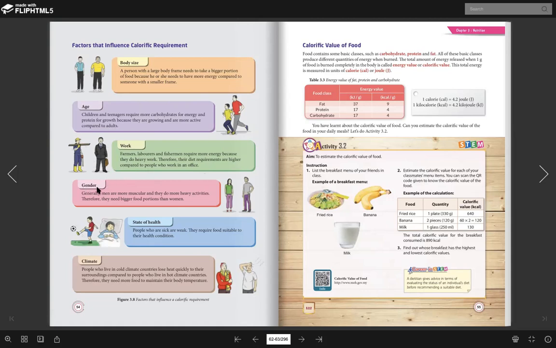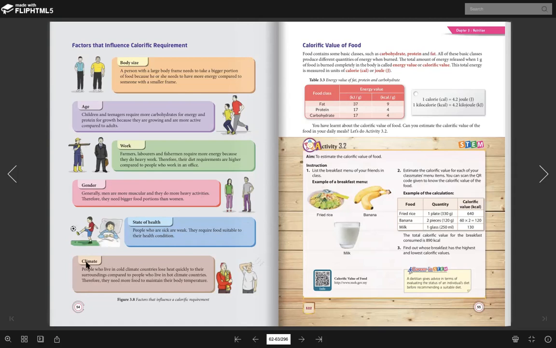Okay, in terms of gender, generally men are more muscular and they do need more heavy activity. Therefore, they need bigger portion food than women. So lelaki ni kita tahulah, dia aktif, dia muscular, sama macam lelaki-lelaki dalam kelas awak tu. So we can say that men require more energy than female. Okay, state of health. People who are sick are weak, so they require food suitable for their health condition.